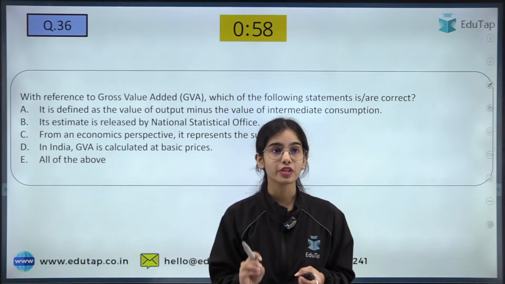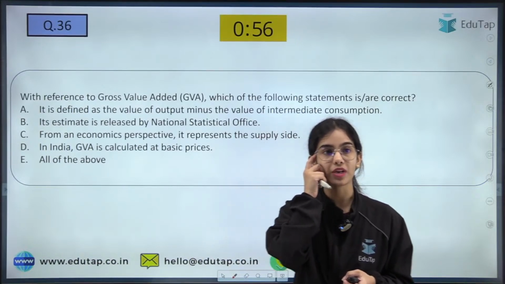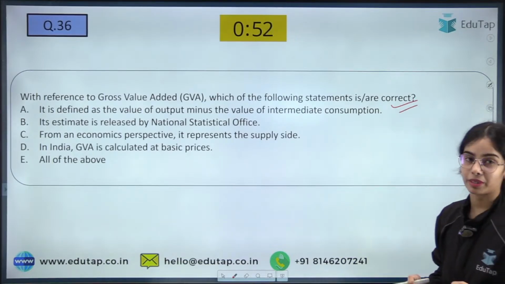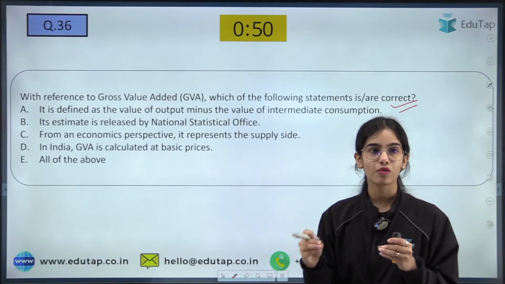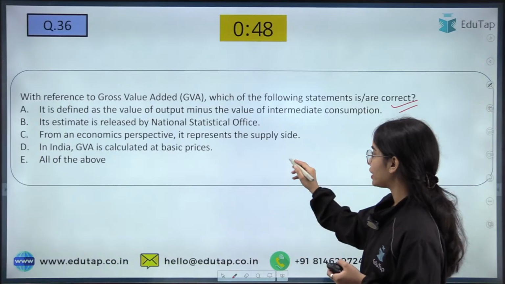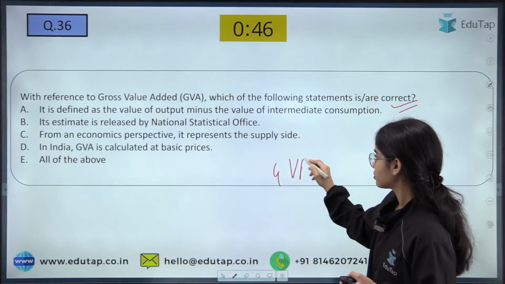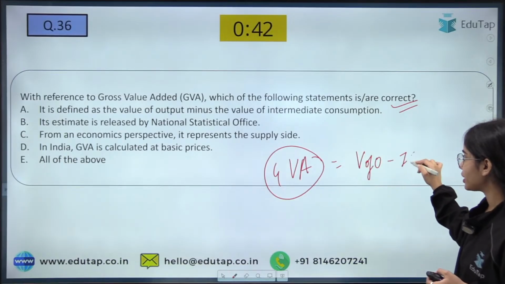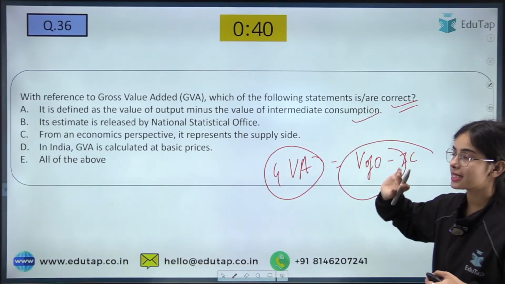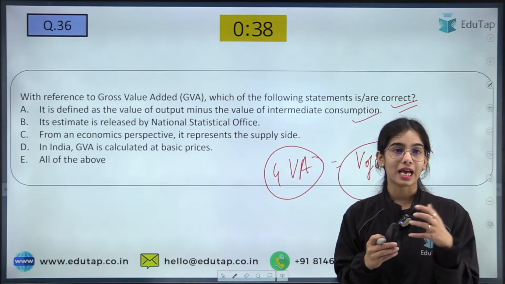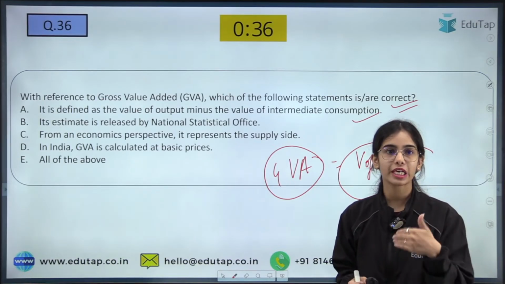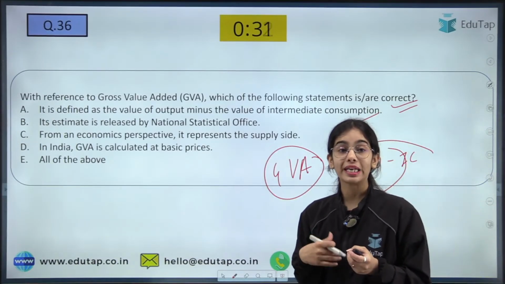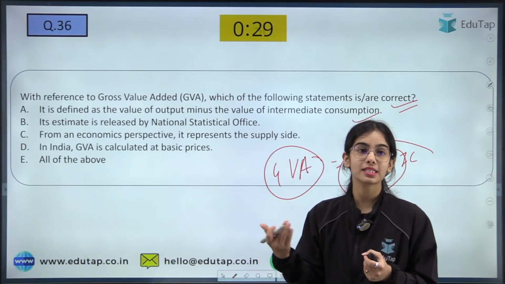Next is, with reference to GVA, gross value added, which of the following statements is or are correct? It is defined as the value of output minus the intermediate consumption. Yes, that is correct. It is estimated by the National Statistical Office. So yes, GVA and GDP are estimated by the National Statistical Office. From an economics perspective, it represents the supply side.